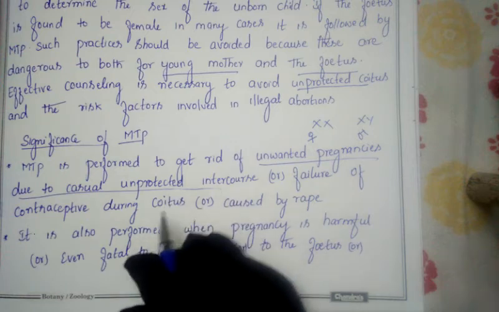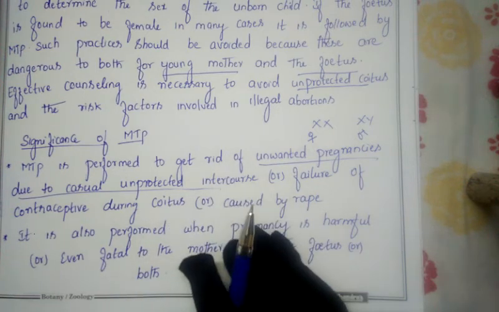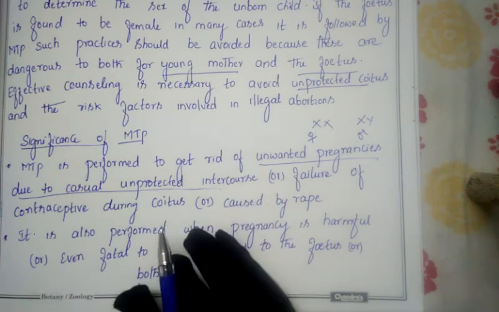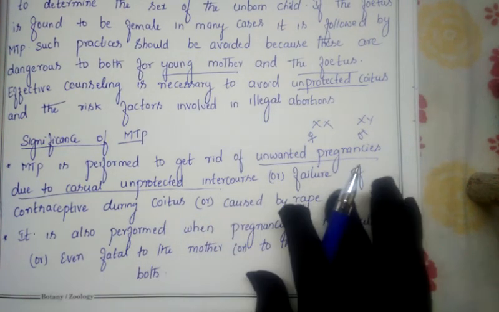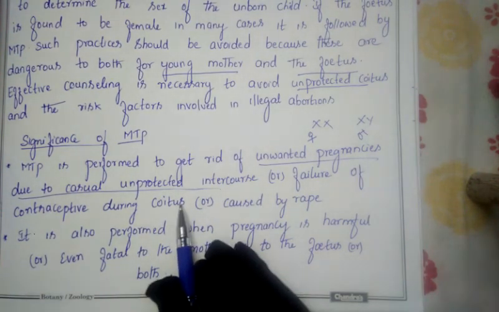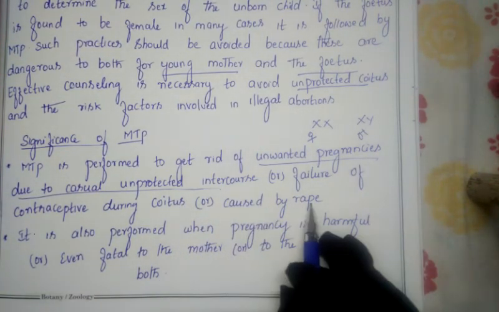That means during coitus, during the time of intercourse, by using the methods of contraceptive devices, if the contraceptive devices fail and the female conceives, at that time also through abortion they can get rid of that fetus, or else when it is caused by rape.